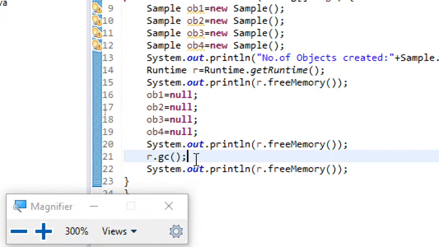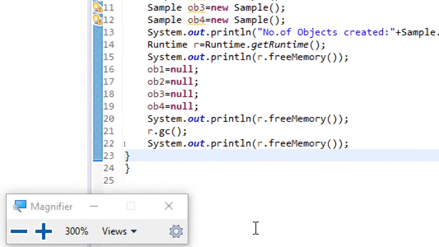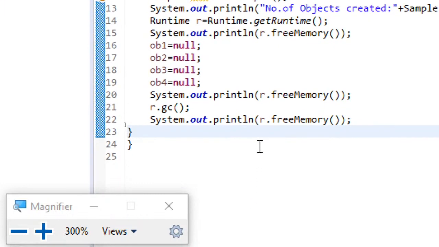And only for showing you, I have written this manually, but in general, periodically, JVM will automatically run this GC method. So we don't require to do this. Just for making you understand, I have written this code. I hope everyone understood. Now, I want to make you understand about one more method.